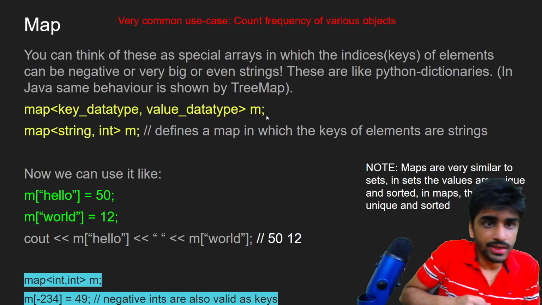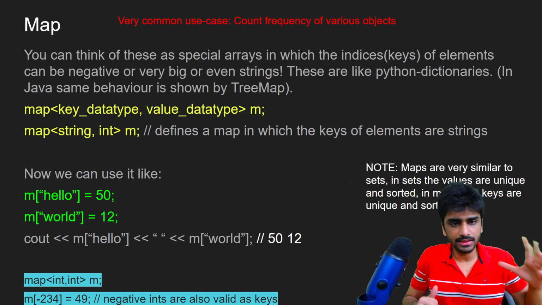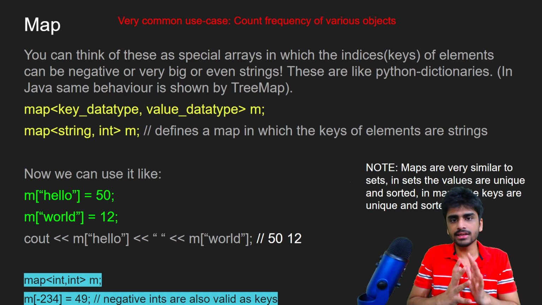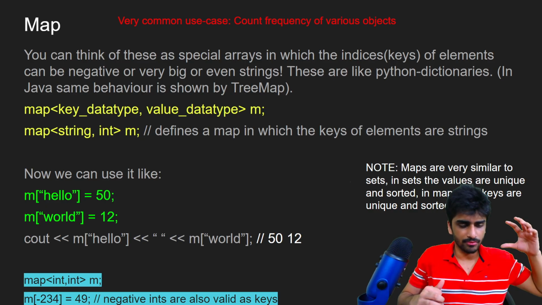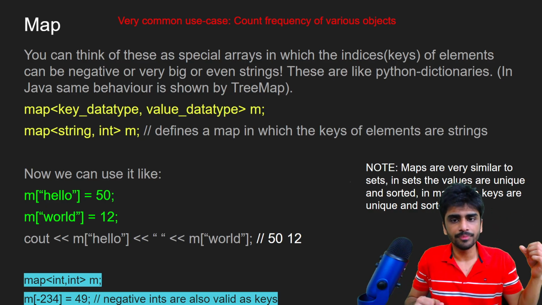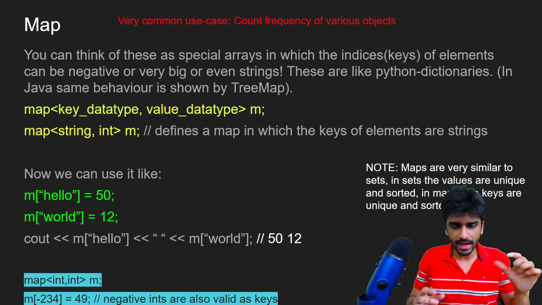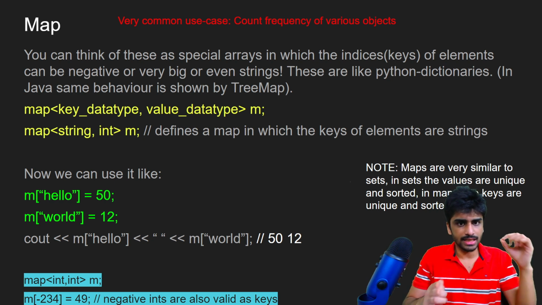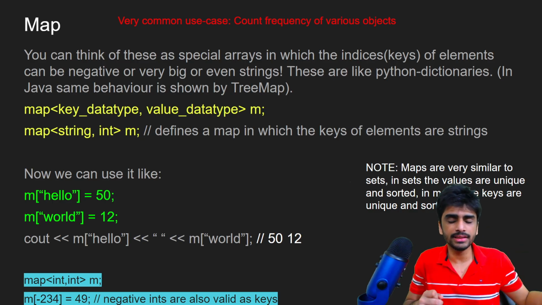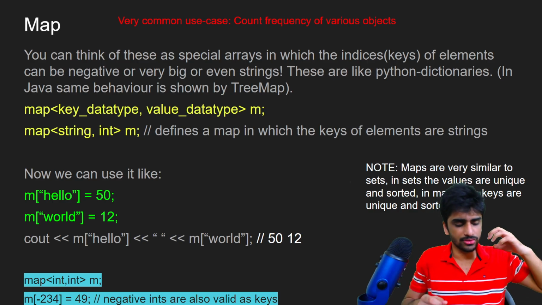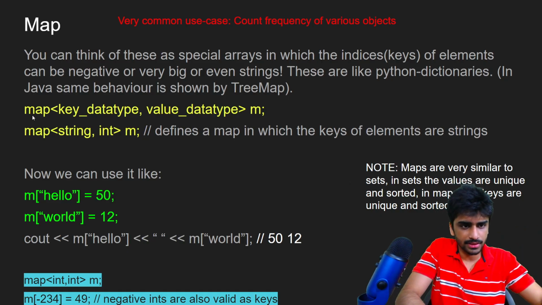Okay. So now we have a container called map that is present in the STL. You can think of it like a very special array in which the indices of the elements can be negative or very big, or they can even be strings, right? These indices are actually called keys. Normally if you have an array of n elements, then the keys have to be between 0 and n minus 1. But in a map, the keys can be anything, even arrays, vectors, or pairs. Any data type can be a key.